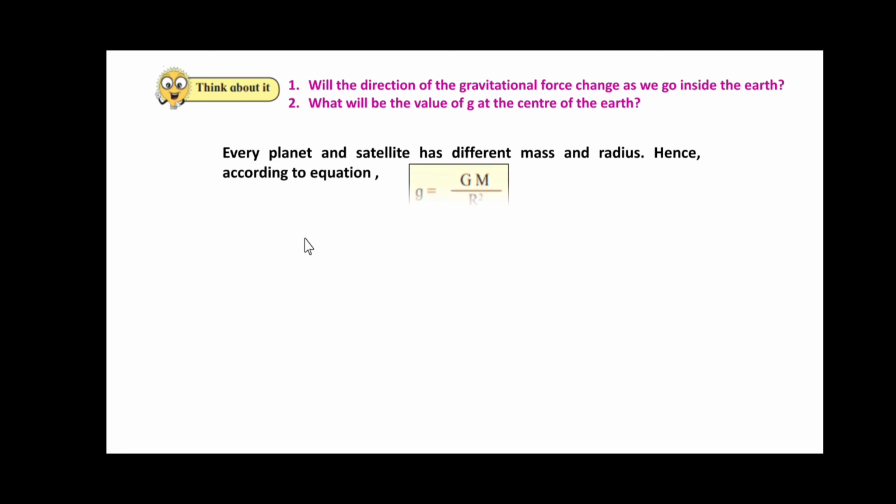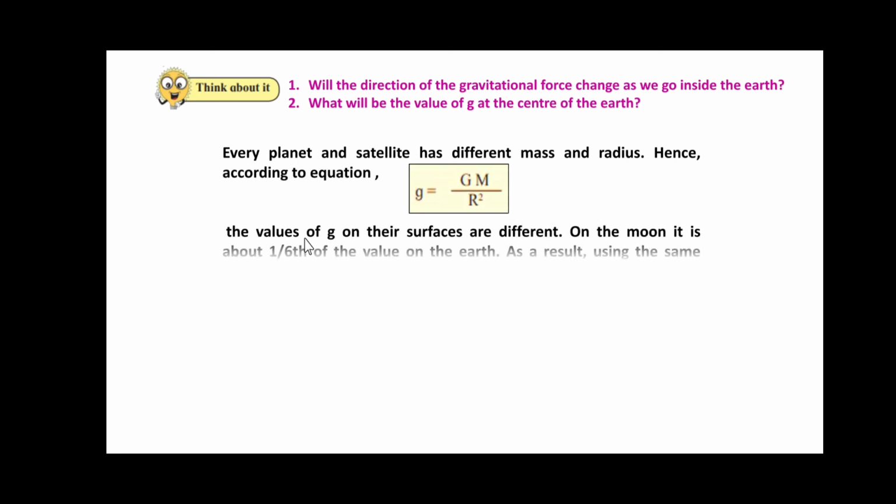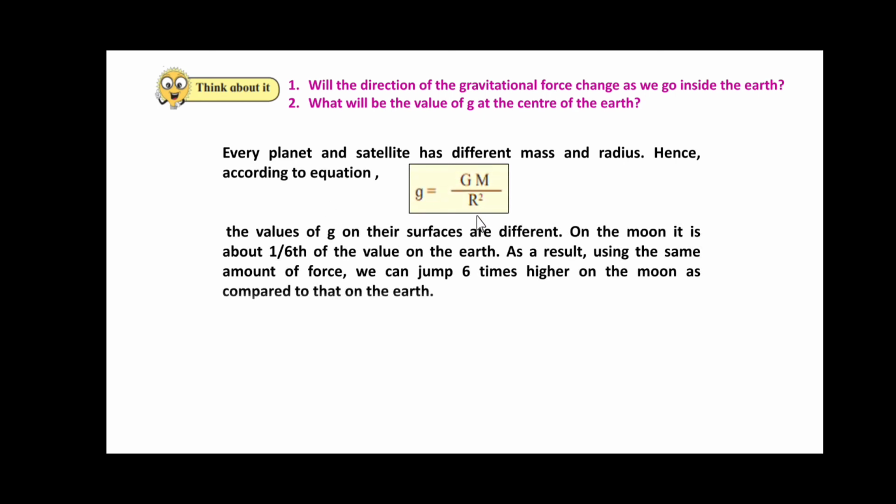Every planet and satellite has a different mass and radius, hence according to the equation g is equal to G M upon R square, the value of g differs from that on the surface of the Earth. On the Moon it is about 1/6 of the value on the Earth. As a result, using the same amount of force, we can jump 6 times higher on the Moon as compared to the Earth.